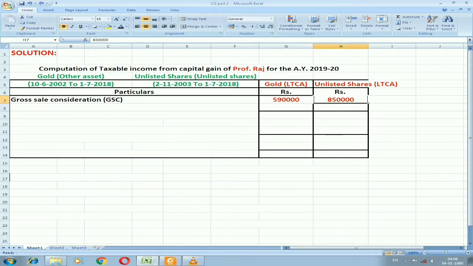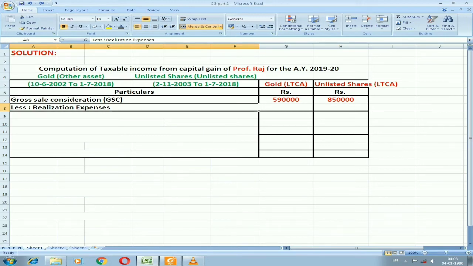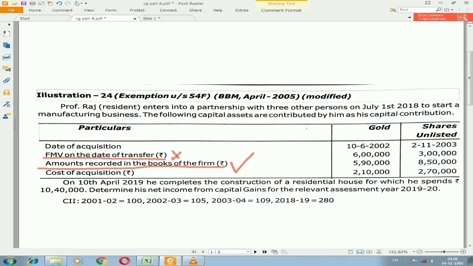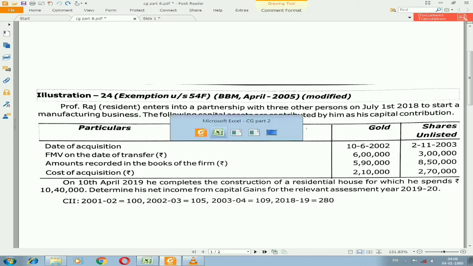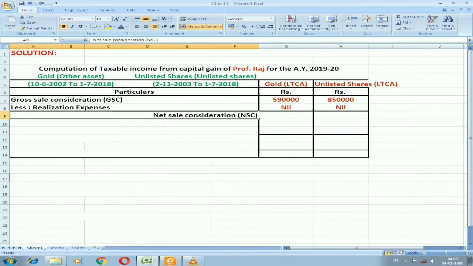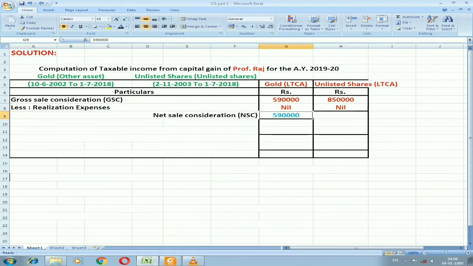Then we need to record the realization expenses. As you can see in the illustration, we don't have any expenditure on the sale. On the day of sale they have not spent any money. It will be nil for both the assets. Then the net sale consideration will be the same, 5,90,000 and 8,50,000. So this is the sale amount they got.